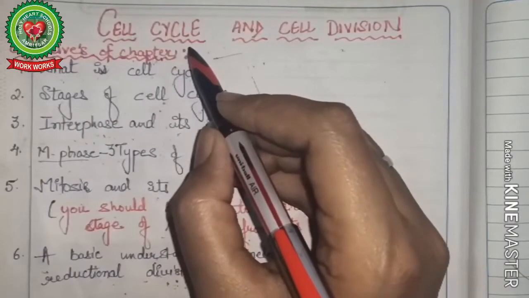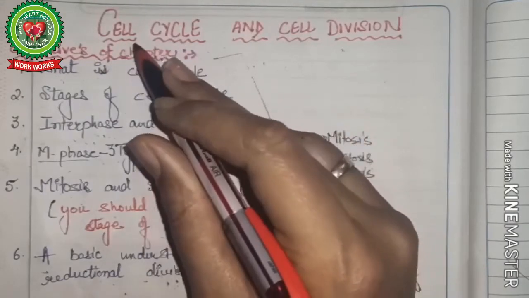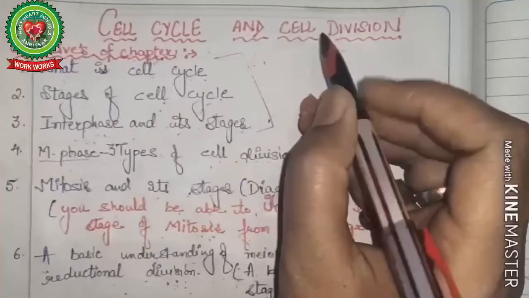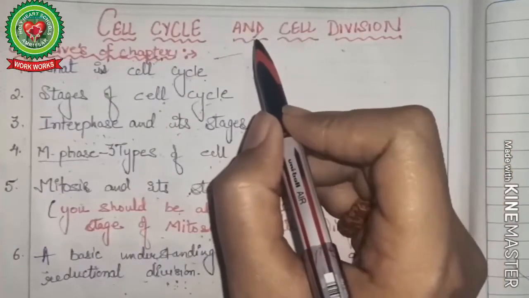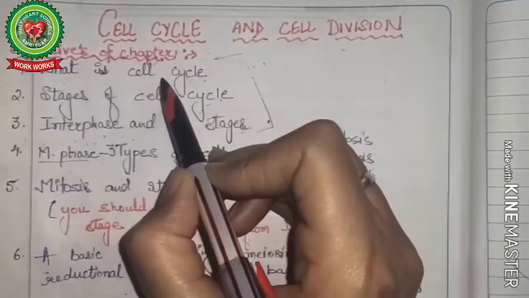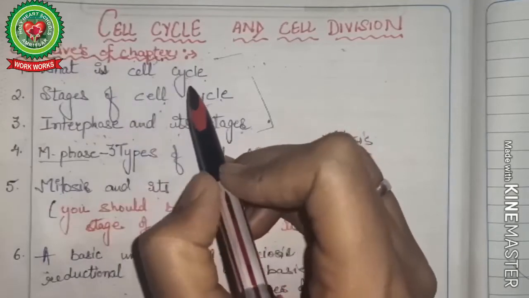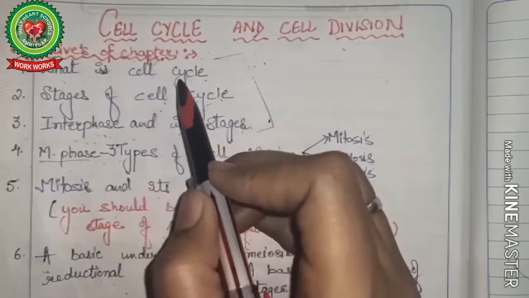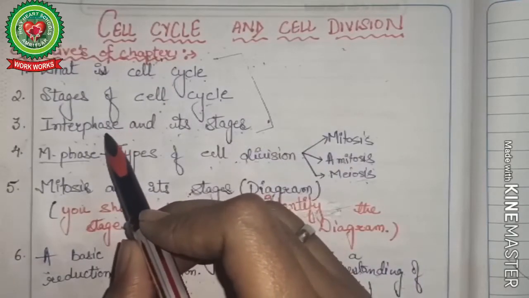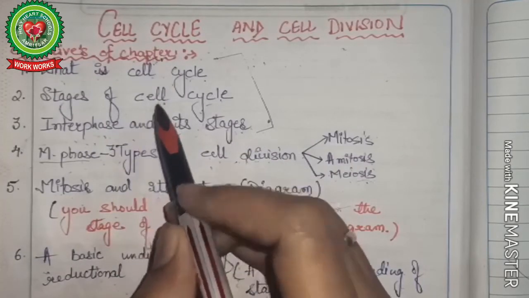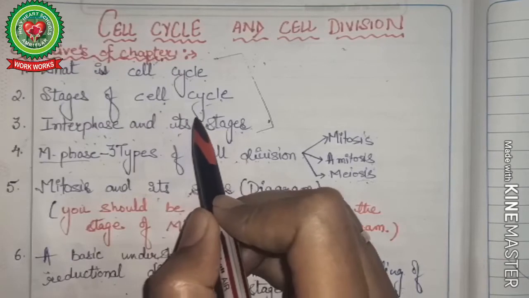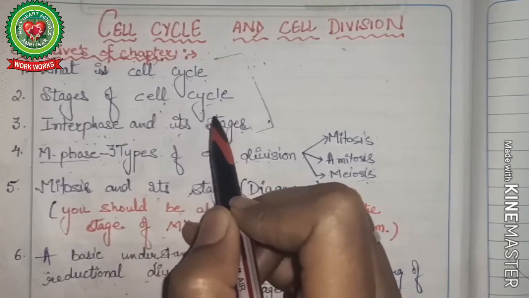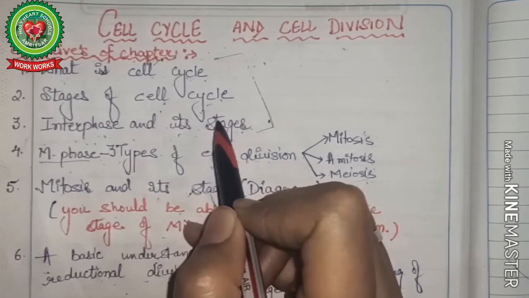This video is in continuity with the first video of the chapter Cell Cycle and Cell Division. In that video, we discussed what the cell cycle is and the various stages of the cell cycle. Now in this video, the learning objectives will be: what is interphase, what are the stages of interphase, what changes will take place during those stages, and a little bit of introduction to M phase.